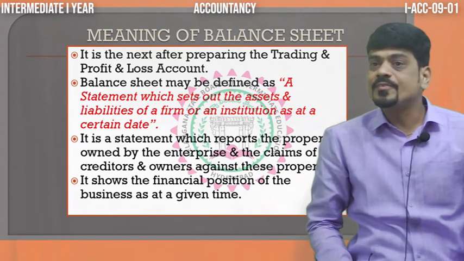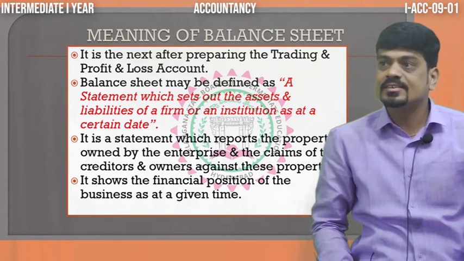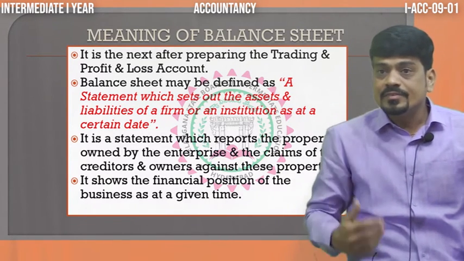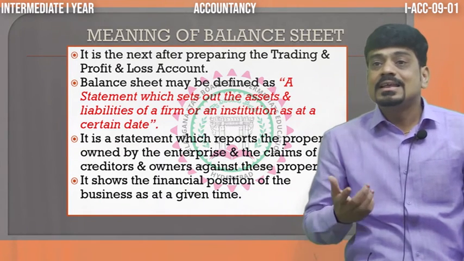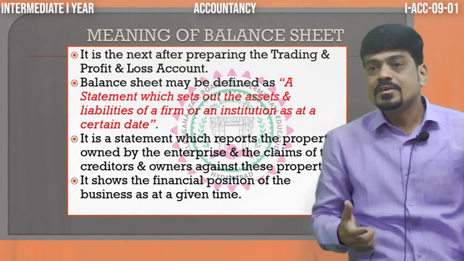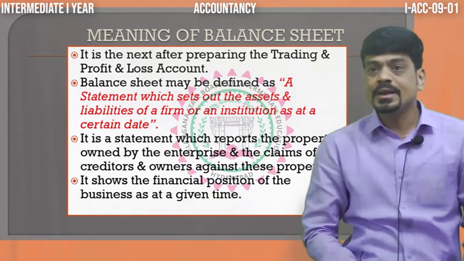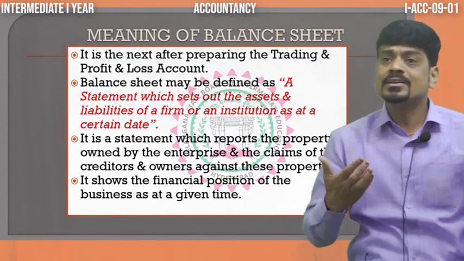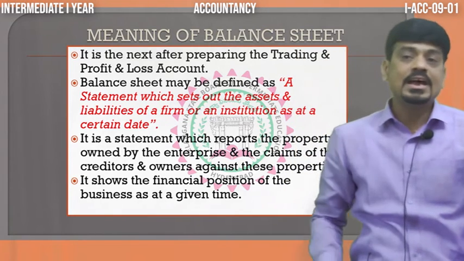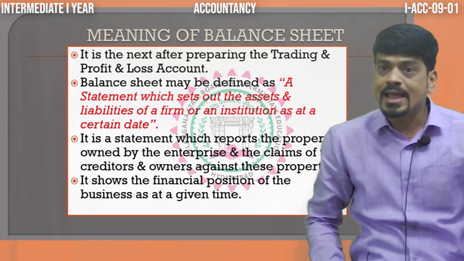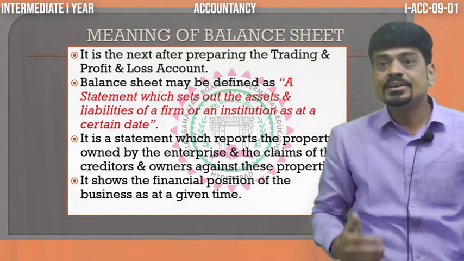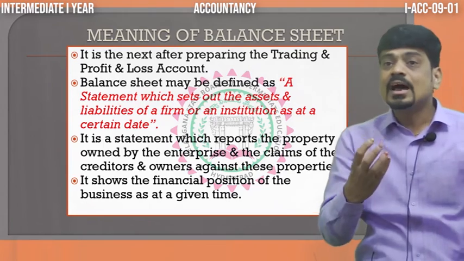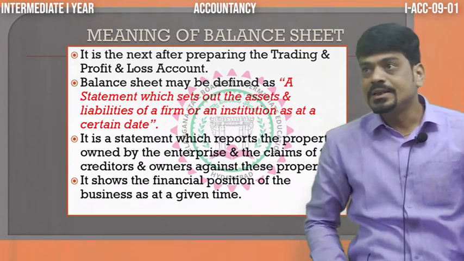So in a nutshell, I'm giving you the examples of assets and liabilities. What are the different assets? Goodwill, copyrights, patents, land and building, machinery, furniture, fixtures, investment, closing stock, cash in hand, cash at bank, debtors, bills receivable. These are the major assets here. Then what are the examples of liabilities? Your capital, creditors, bank loan, bank overdraft, bills payable. These are the major examples of your liabilities.